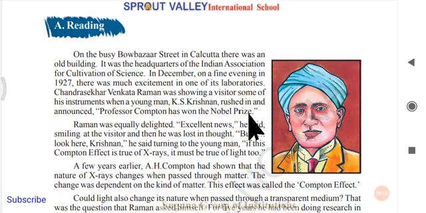So when C.V. Raman was showing some of his equipment and instruments to a visitor who came there, there was an incident. Suddenly there was a man, K.S. Krishnan. He rushed in, came inside the room very fast, and he announced, "Professor Compton has won the Nobel Prize."